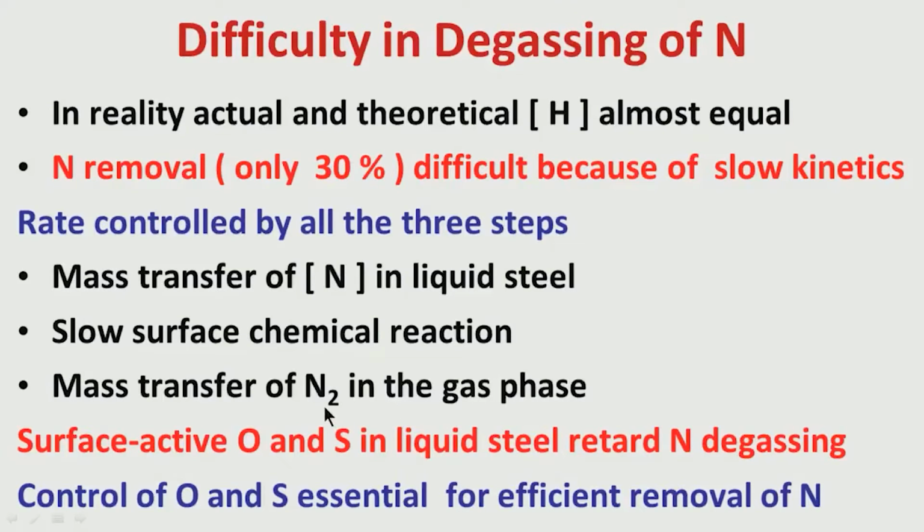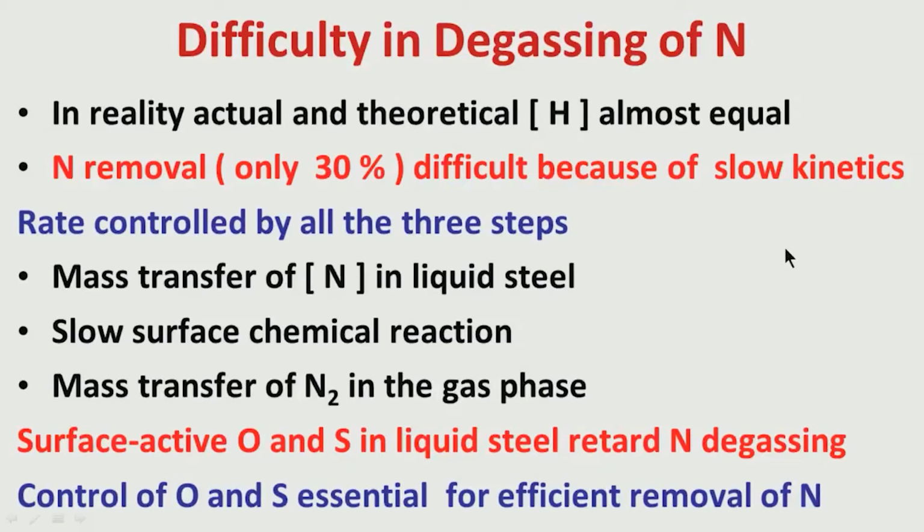So, there is a possibility of more nitrogen going to the interface. If more nitrogen can go, there is a higher probability of the liquid steel gas reaction from nitrogen as an element to nitrogen as gas. So, this rate controlling step, the slow surface reaction, will be slightly faster. So, it is always necessary to control oxygen and sulfur for efficient removal of nitrogen.